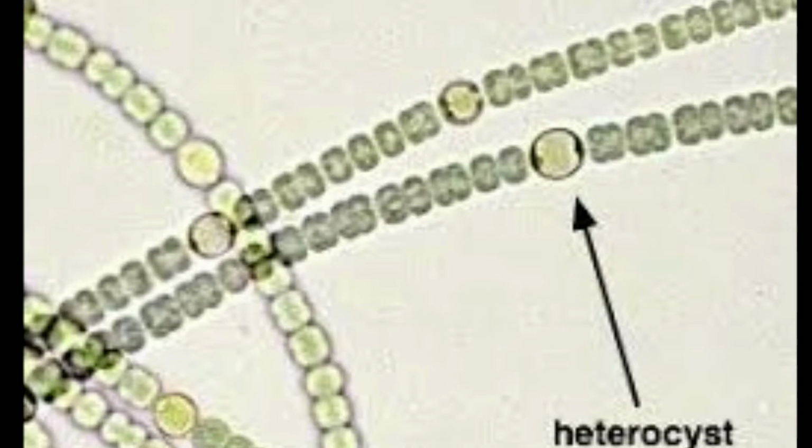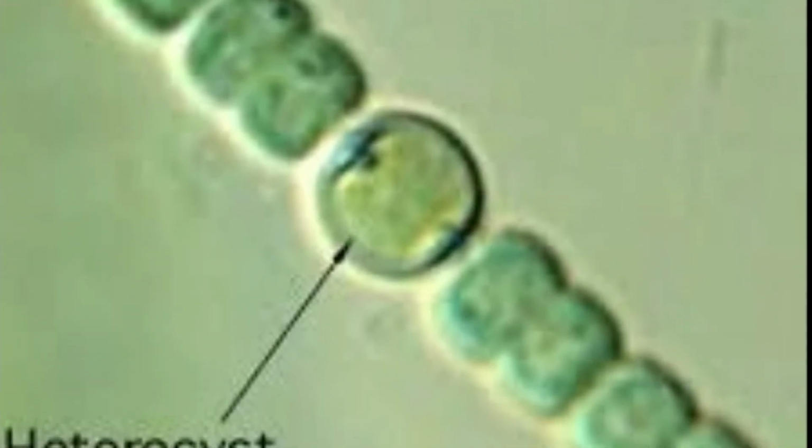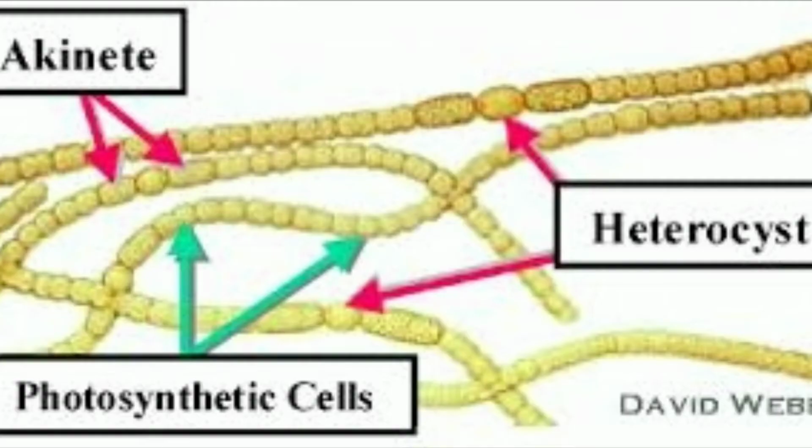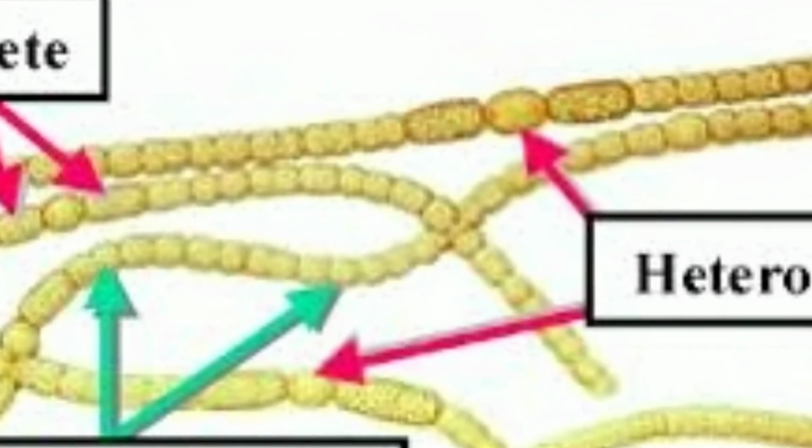Oscillatoria also fixes nitrogen in paddy fields. Another important thing in nitrogen fixation is that a special type of cell is found in blue-green algae, which is known as heterocyst. Heterocyst is a thick-walled non-green cell.